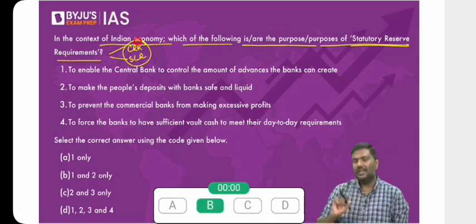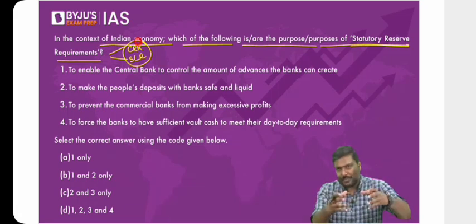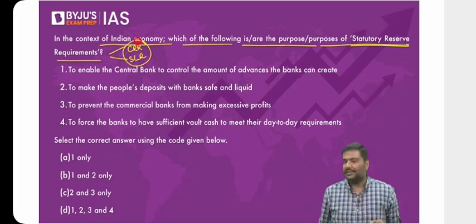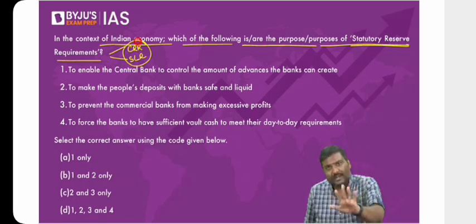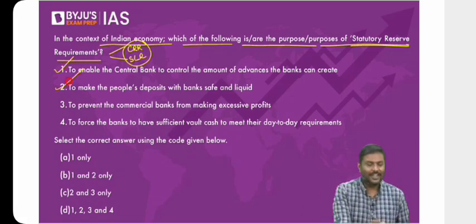Second, I told you, if a bank doesn't have any statutory requirement, it will collect 100 crore rupee deposit and give it as a loan. Are we not taking a higher risk by allowing the bank to do that? So RBI says, maintain SLR, maintain CRR. Some of the deposits, you will keep in the form of safety. That is 1 and 2. So can you use elimination methodology? Of course, yes. So 1 and 2 are correct.